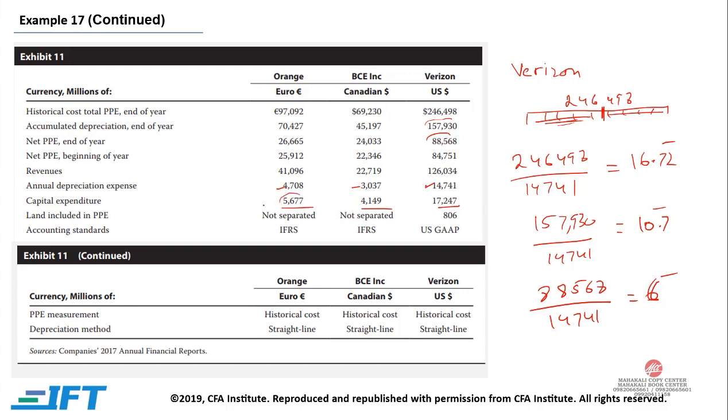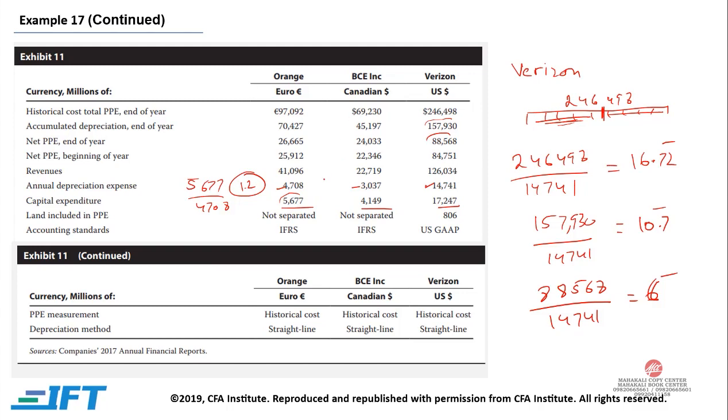So they are building up their assets as the depreciation is pulling the assets down. For example, for Orange, 5677 divided by 4708 is 1.2. So it means that for every one of depreciation, we are spending $1.2 on our assets.